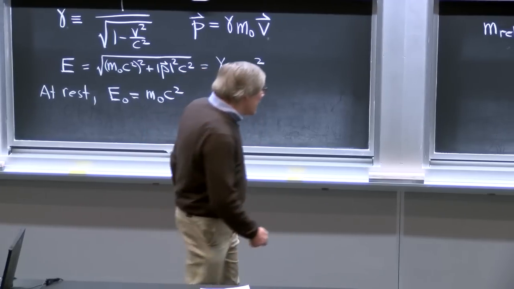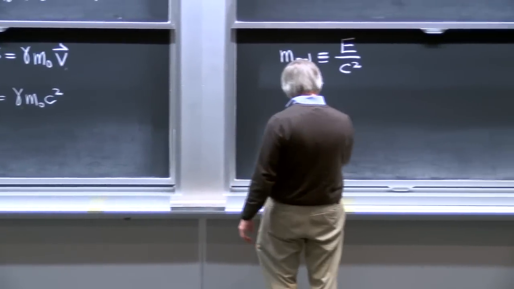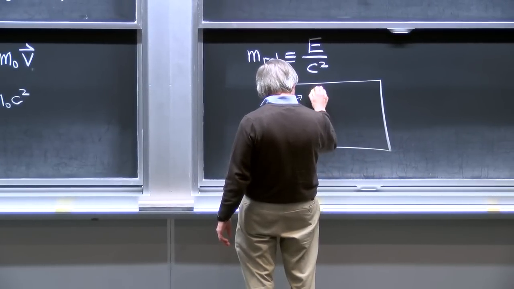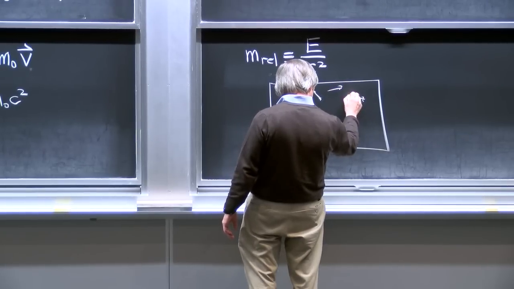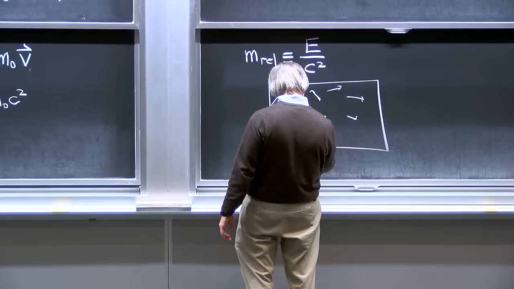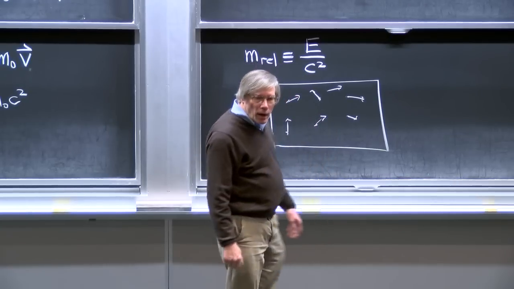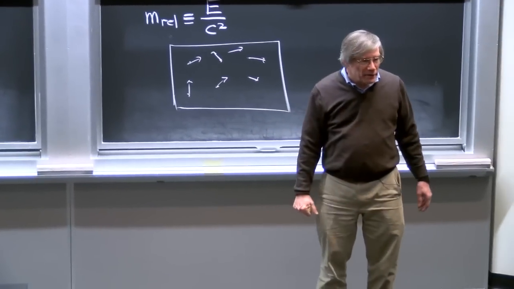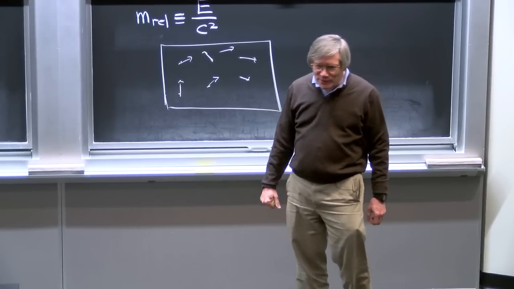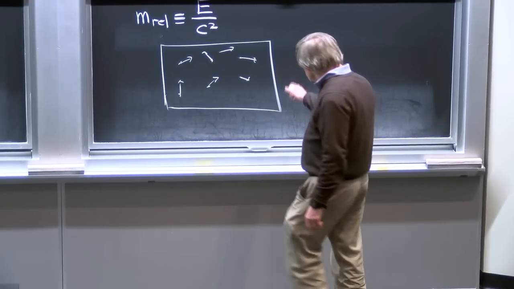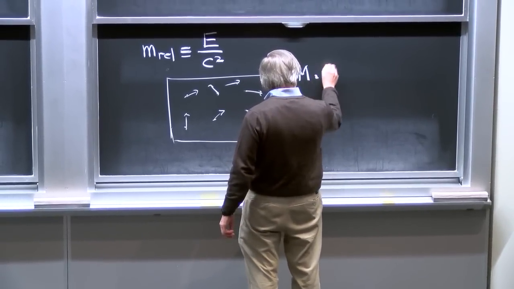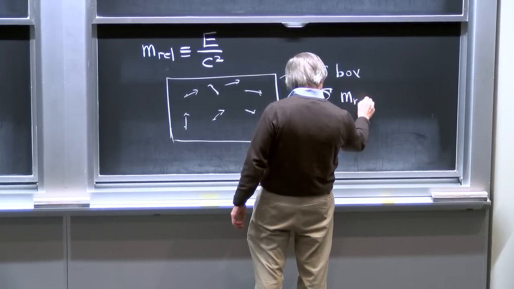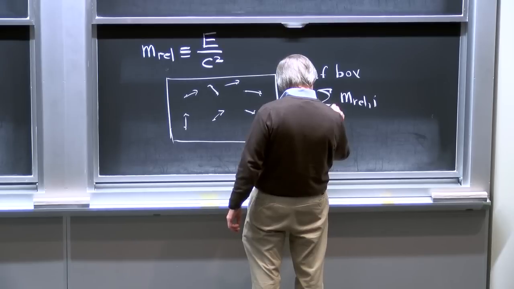But if we have a gas of particles, which is pretty much what we have in the early universe, a gas of particles in a box moving every which way, then if we thought of this box as being an object that we're only going to look at from the outside, a black box in the classic use of the phrase, the mass of the black box really would just be the sum of the relativistic masses of the particles.